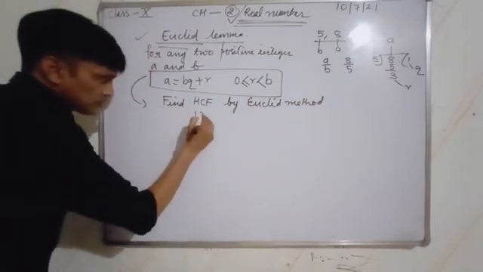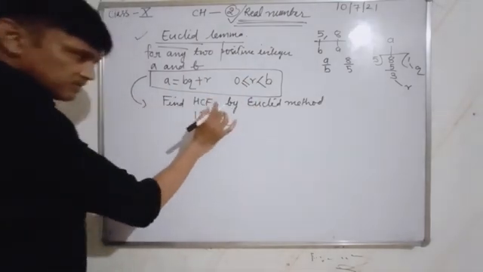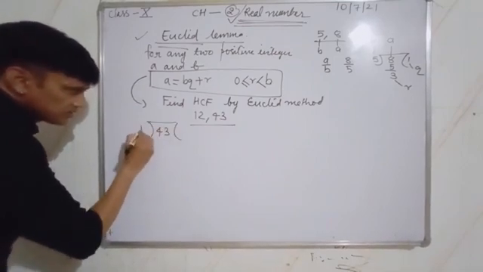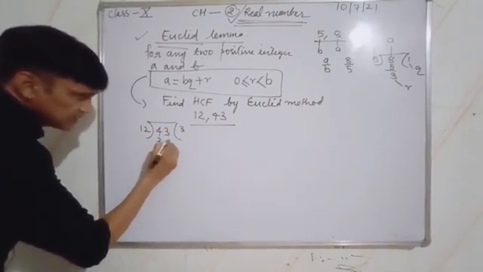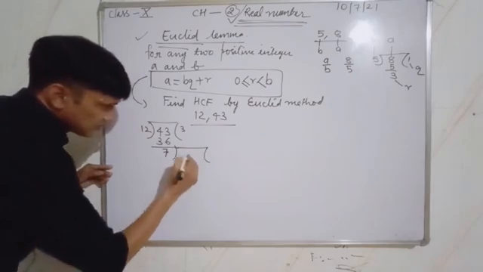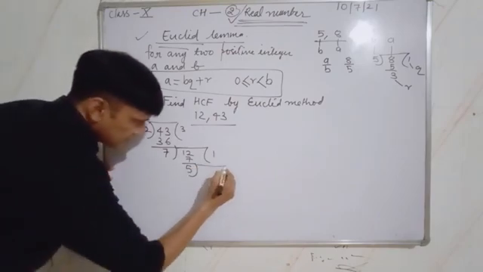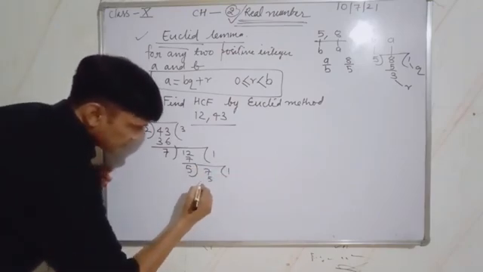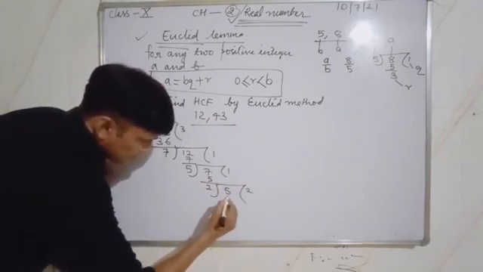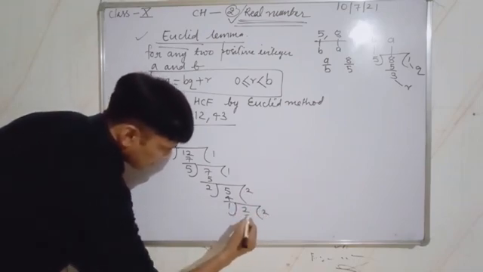Suppose I take the two numbers 12 and 43. By Euclid's method, I will start for the HCF. Bigger number divided by smaller number: 3 times, remainder is 7. Again make them dividend: 12 divided by 7, 1 time, remainder is 5. Again 7 divided by 5, 1 time, 2 remains. Again 5 divided by 2, 2 times and again remainder is 1. Then 2 divided by 1, 2 times, and the remainder is 0.